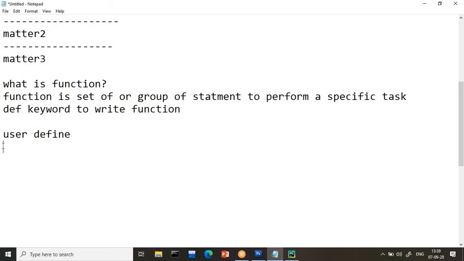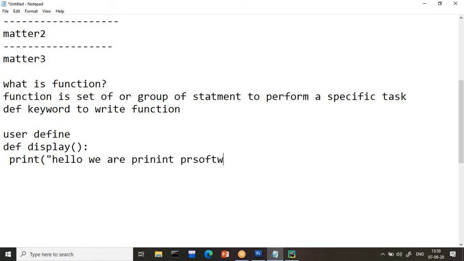So how do we create a user-defined function? To create a user function, you write def followed by your function name. Let us say my function name is display. You can give any name. It has a colon, and inside that we write our matter. Let us say I want to write print hello, we are printing PR Software, some message we want to print. So like this we can create a function. Now how can we convert this into a program?